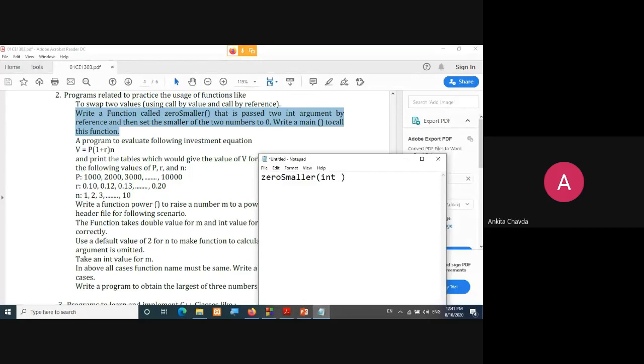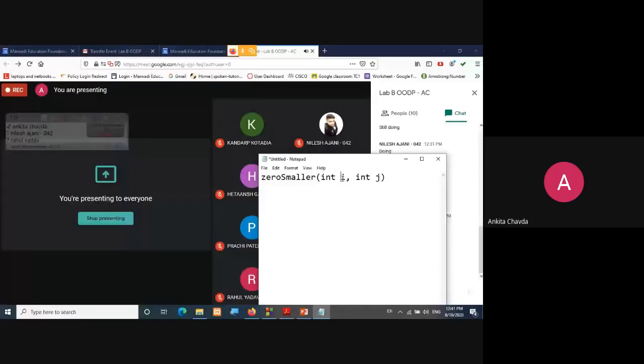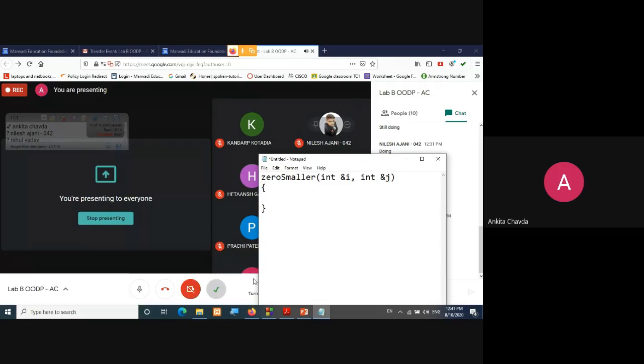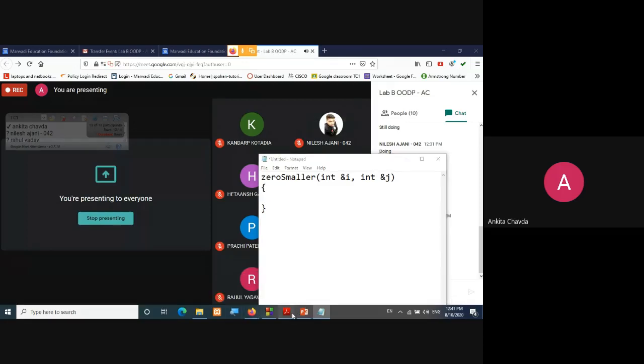So what do I need to add over here? Anyone? Which operator do I need to add over here? Ampersand. Yes, ampersand, right? So I have to write it like this. So it is said that I have passed by reference. Okay. Now what I need to do is